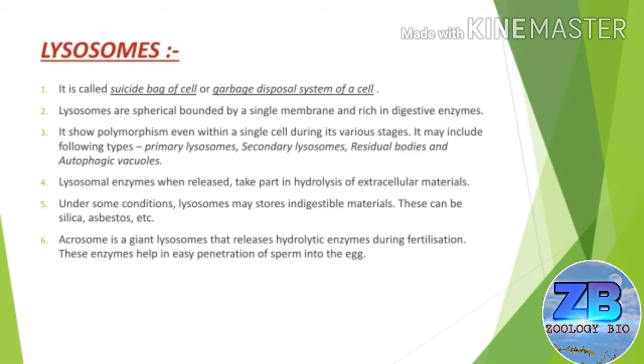Number one, lysosomal enzymes, when released, take part in hydrolysis of extracellular materials. Number two, intracellular digestion occurs through autophagy, self-eating, and heterophagy, eating of other substances. Both autophagy and heterophagy may occur simultaneously in a single vesicle called ambilysosomes.